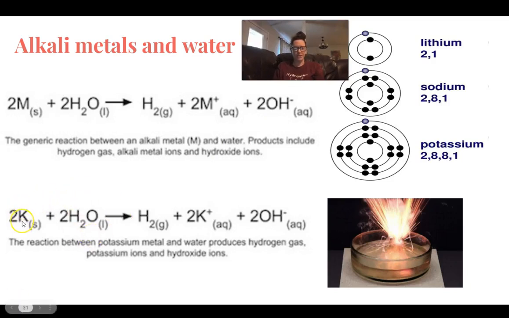So here's an example. We have a reaction of potassium metal and water to produce hydrogen gas, potassium ions, and hydroxide ions. The charge will only be +1 for alkali metals, group 1 metals. If this is happening with a group 2 metal, an alkaline earth metal, which it still can, then it's going to be a 2+ charge instead of a 1+ charge here.